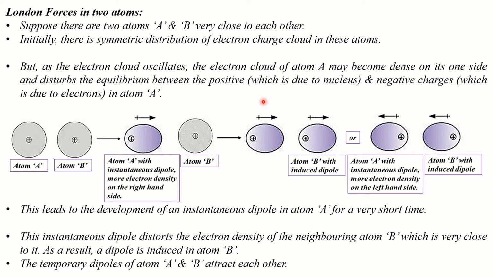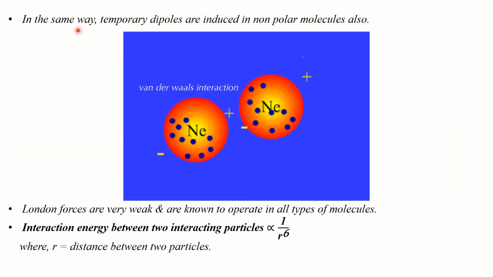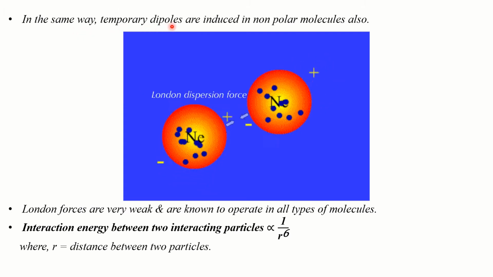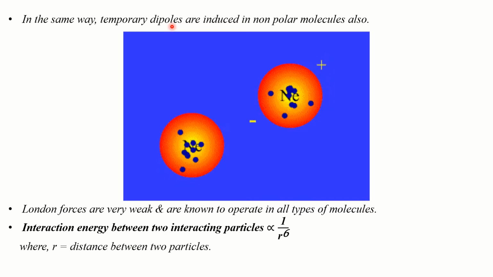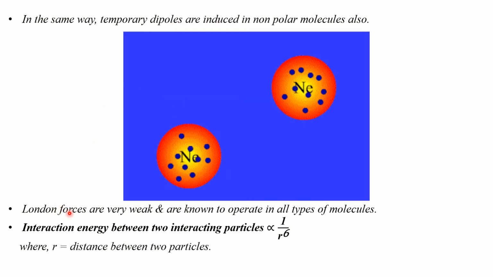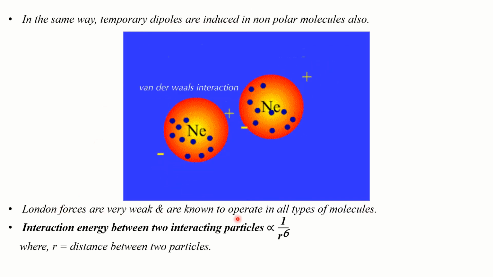So this is about London forces, which are weak attractive forces between two nonpolar atoms. Formation of temporary dipoles in nonpolar molecules can also be explained in the same manner. London forces are very weak and they are known to operate in all types of molecules.